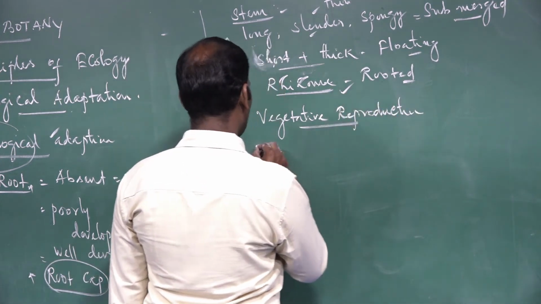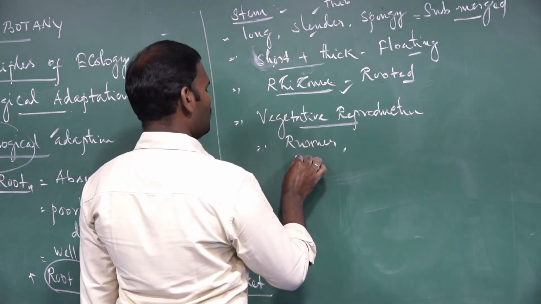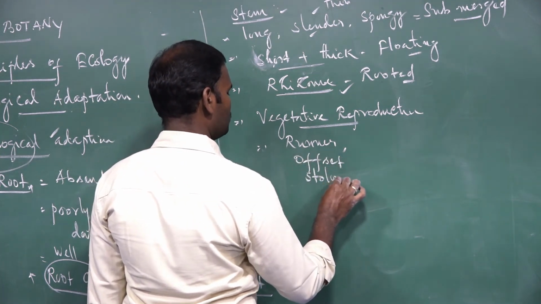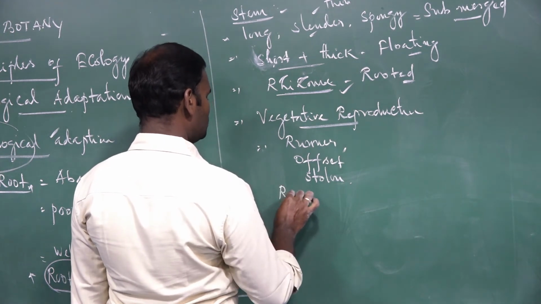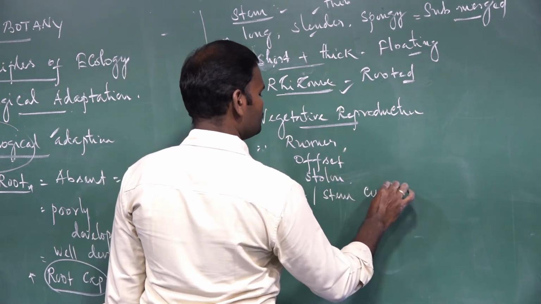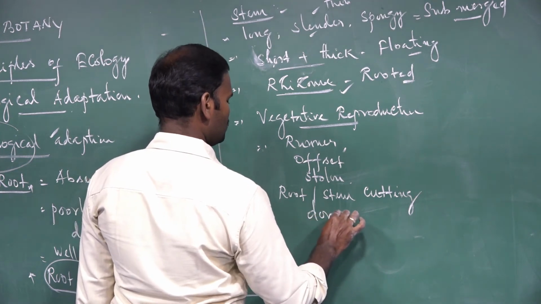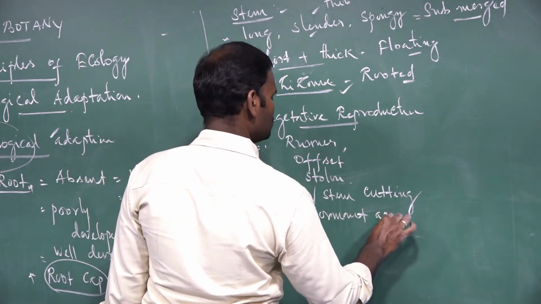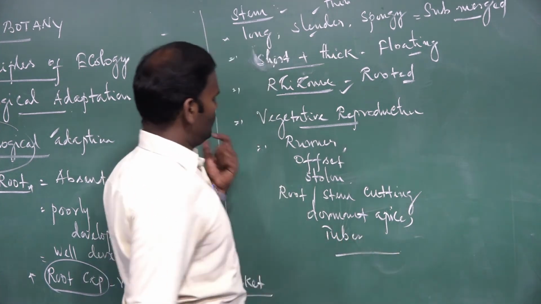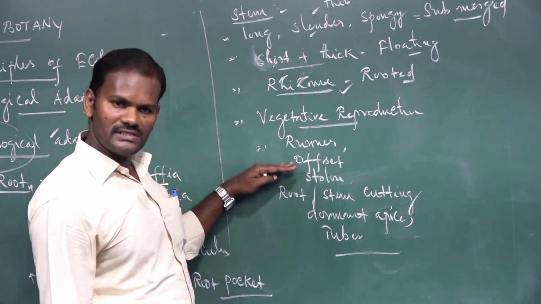Vegetative reproduction takes place through runner, offset, stolon, root and stem cuttings, certain dormant apices, in addition to tubers. The vegetative parts involved in reproduction give vegetative reproduction.